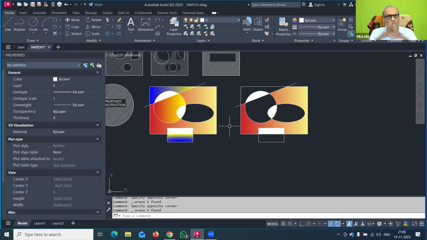They only show you the different types of pattern and go and hatch, and then you will find there are so many difficulties when you need to edit the hatch, to change the scale of the hatch pattern, to make an associative or annotative hatch pattern. All these things are required by the expert user. So I hope that you are enjoying this.